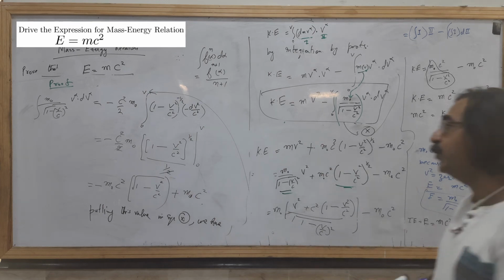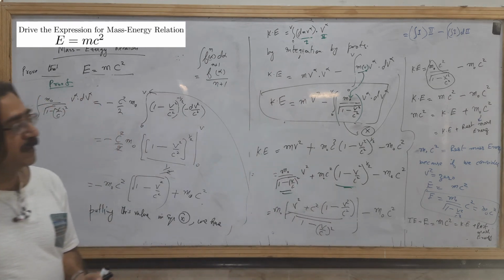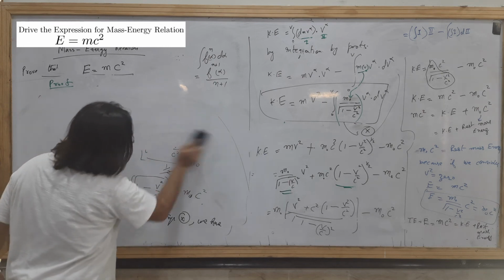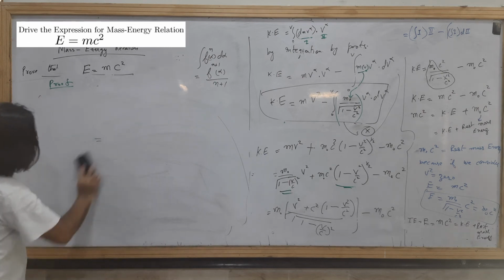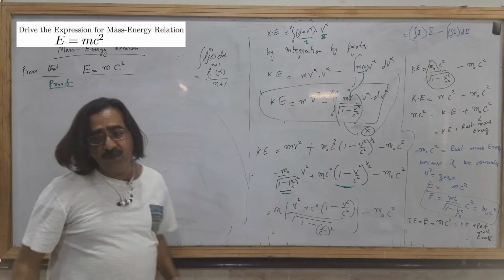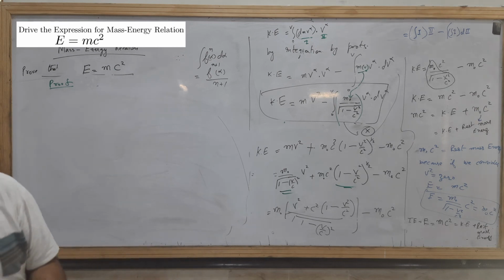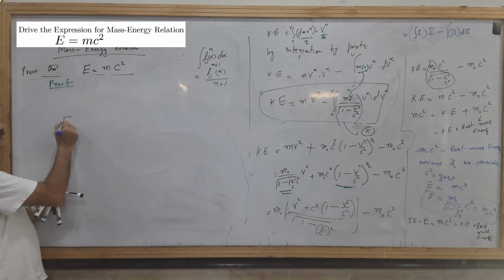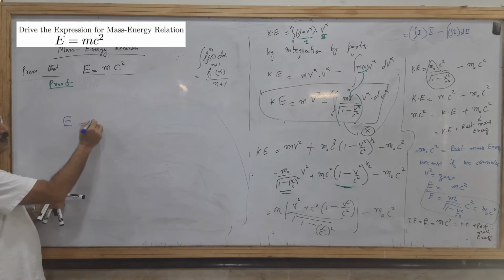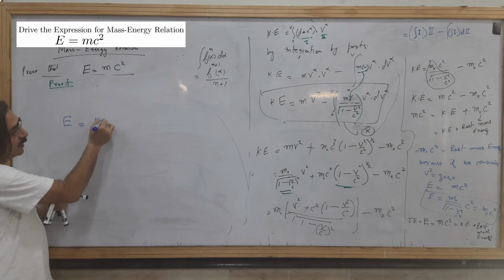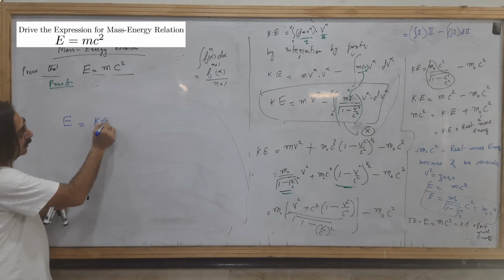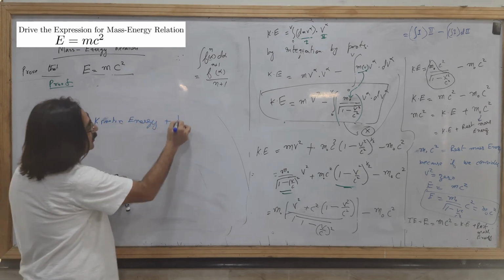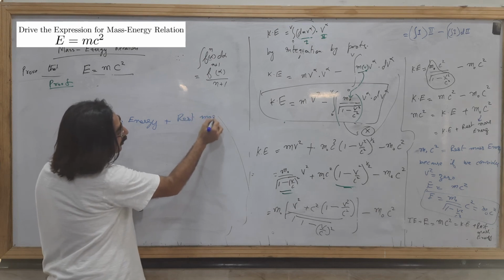So we have proved that the total energy E is the sum of kinetic energy plus rest mass energy.